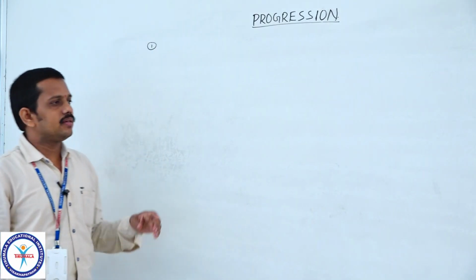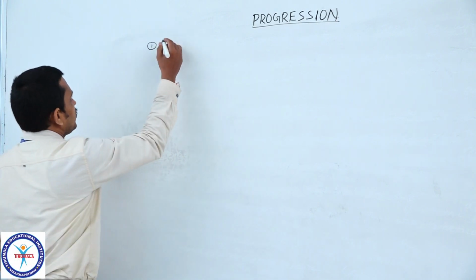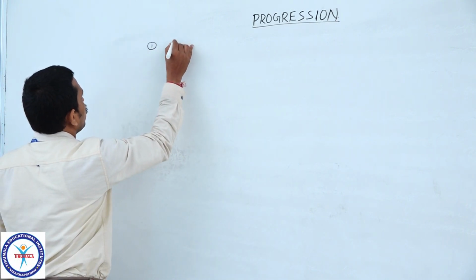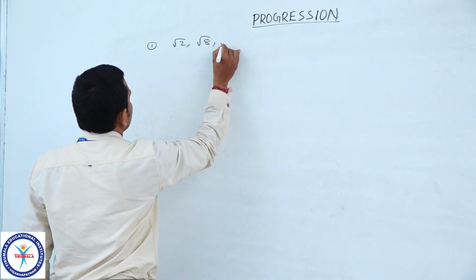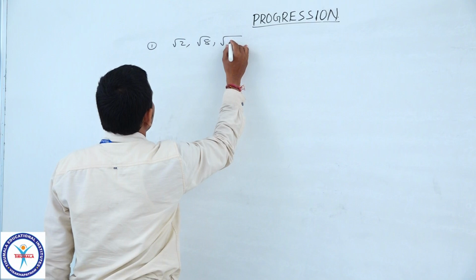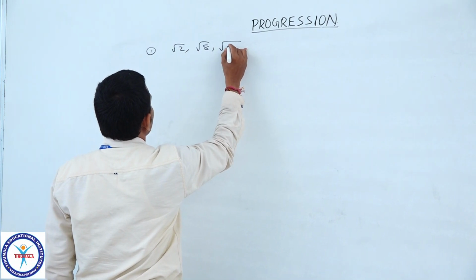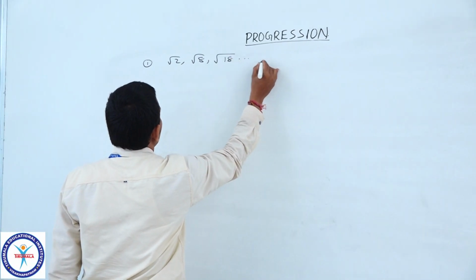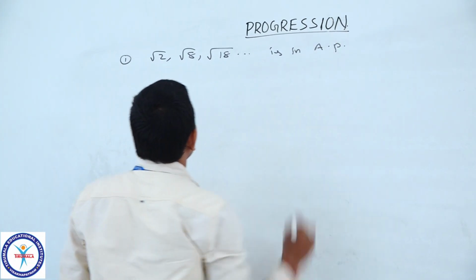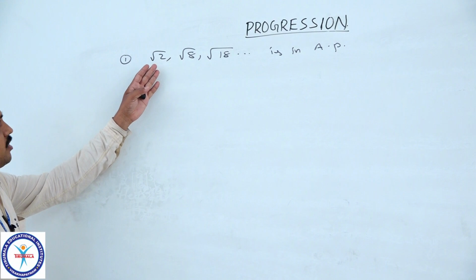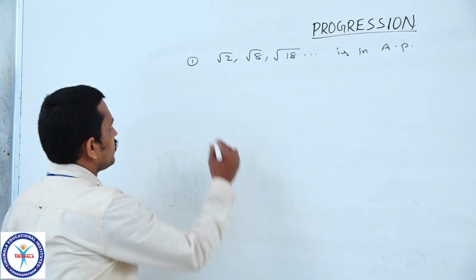Now, we will see, suppose a sequence root 2, root 8 and root 18 and so on is in AP. So, the given sequence is root 2, root 8, root 18.